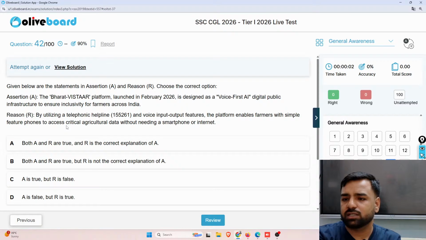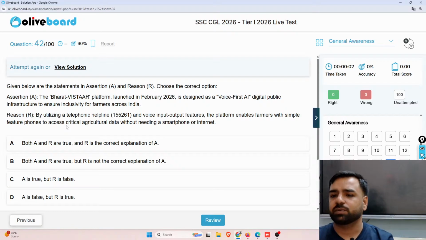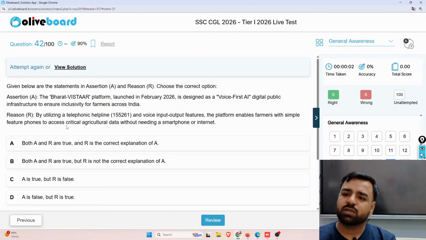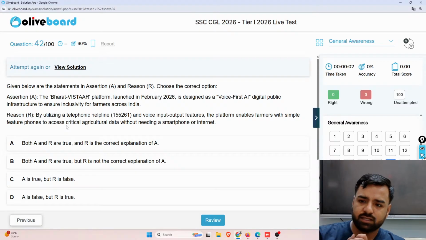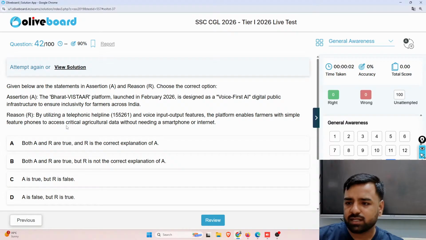So here there's an assertion and reason which is given. You have to choose the correct option. So assertion is, the Bharat Vistar platform launched in Feb 2026 is designed as a voice first AI digital public infrastructure to ensure inclusivity for farmers across India. The second statement is, that is the reason, by utilizing a telephonic helpline, that is 155261, and voice input output features, the platform enables farmers with simple feature phones to access the critical agricultural data without needing a smartphone or internet. So what should be the correct answer?